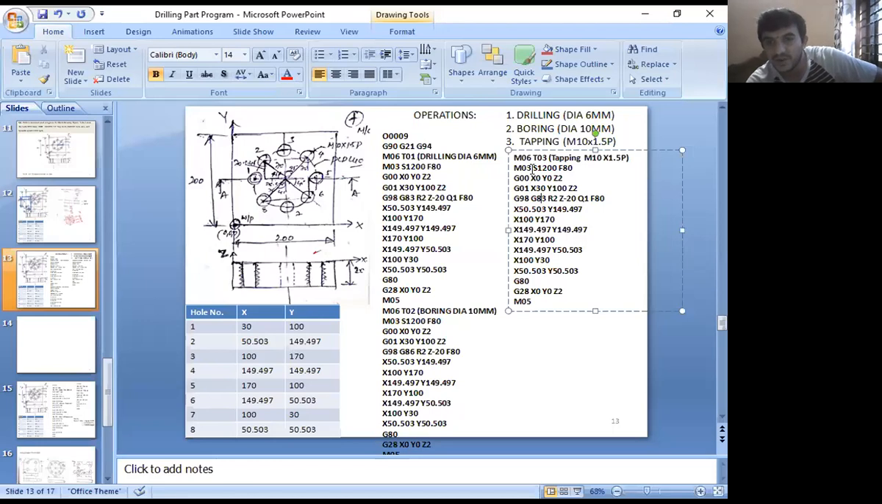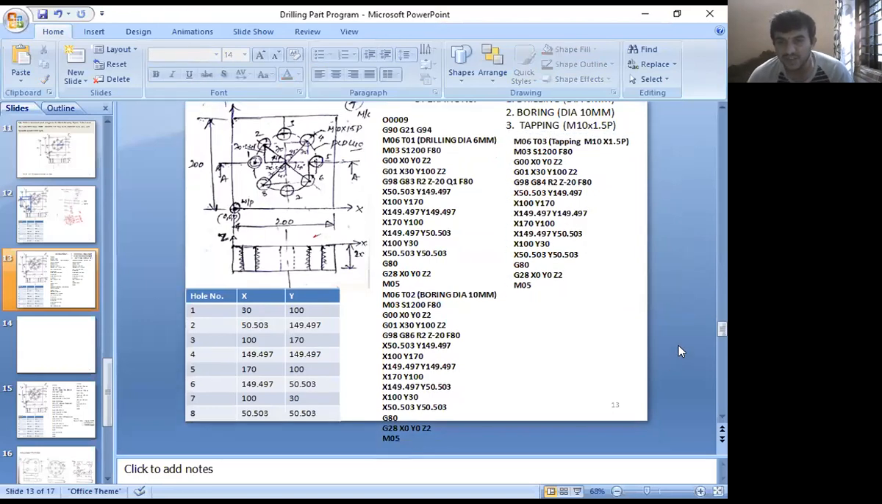Now what is next? I want to do a tapping cycle. What is the tapping cycle? G84, right? G98 or G99? G84, Z, F. The F value, is it 80 mm? F value is 80 mm. Is it right?